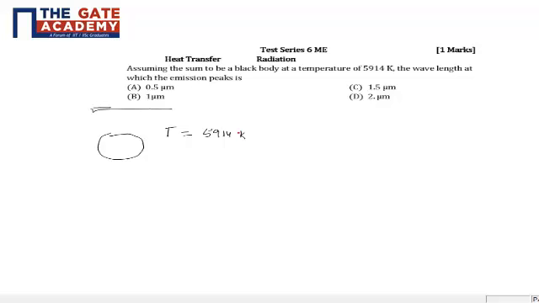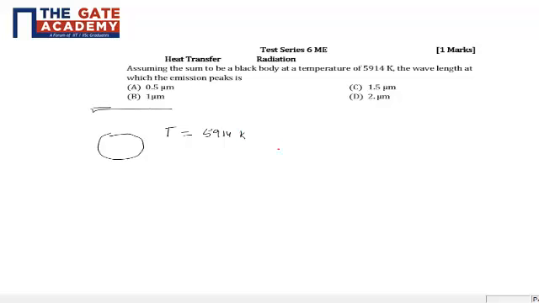Now the wavelength at which the emission peaks. The sun will be emitting electromagnetic radiation in a band, right? Which will have many wavelengths. So it is asked that out of those wavelengths, which will be the predominant wavelength at which the emission peaks.